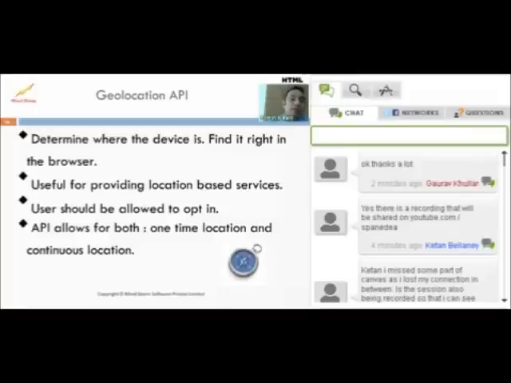So you can say, give me a latitude longitude every 15 minutes, or you can say that only if a person has moved about a kilometer or so, then give a latitude longitude. So both options are available. You can just get a one-time lat long, or a continuous latitude longitude depending upon the parameters that you specify. Look at the geolocation API and storage API examples in a moment. Let's first go through the slides.